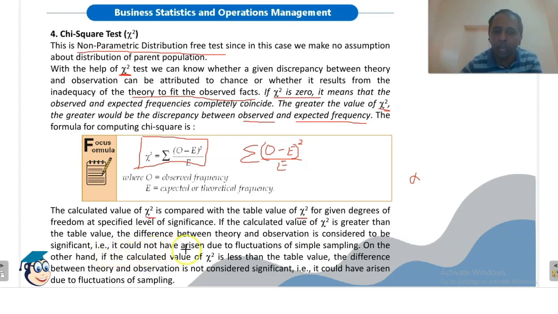That is, it could not have arisen due to fluctuation of simple sampling. But if the calculated value of chi-square is less than the table value, it means that there is no significant difference between theory and observation. Okay, so we will accept the null hypothesis.